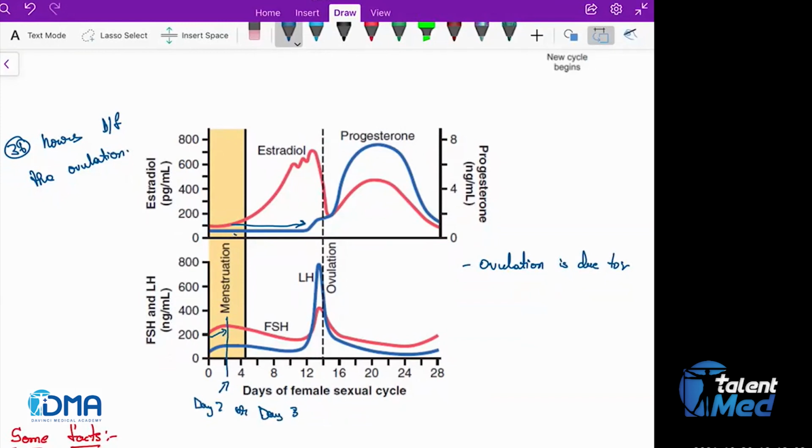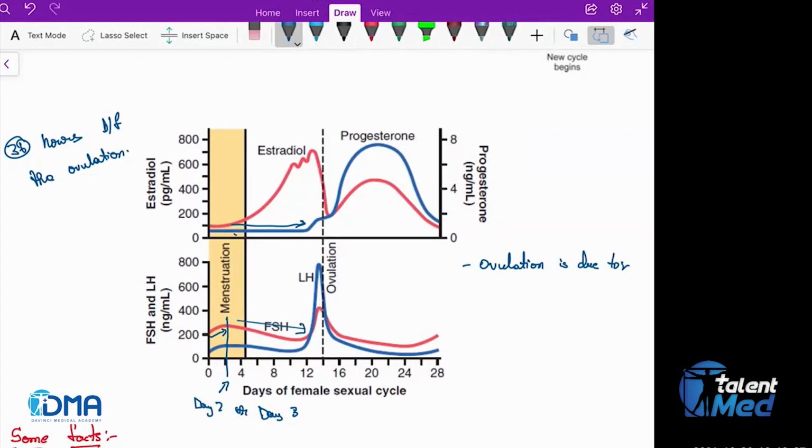If you want to measure FSH, like in the case of PCOS, on which day do you need to measure? Day 2 or day 3, right? After that, due to the negative action of inhibin A, inhibin B and estrogen, FSH levels will keep on falling.